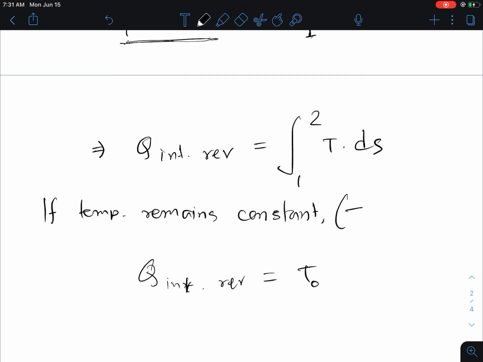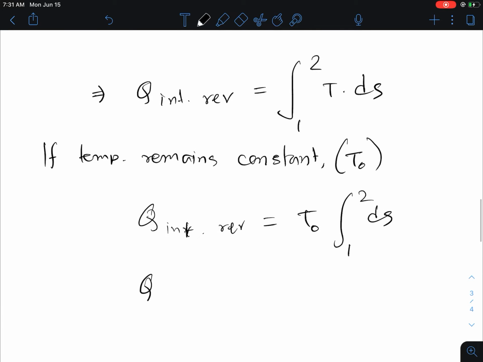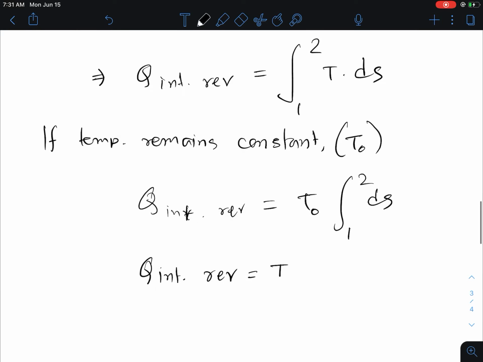Let's say we consider that the constant temperature is T naught. So T naught times the integral from 1 to 2 of ds, which is nothing but T naught times (S2 minus S1), right?